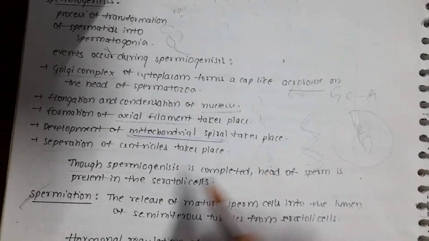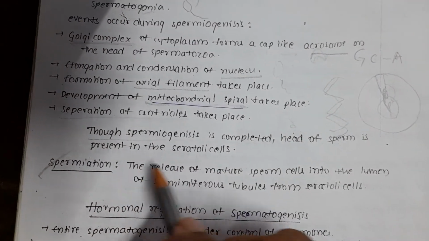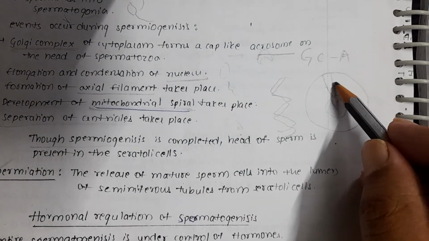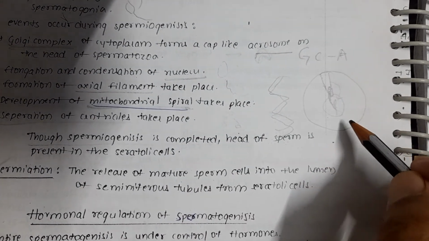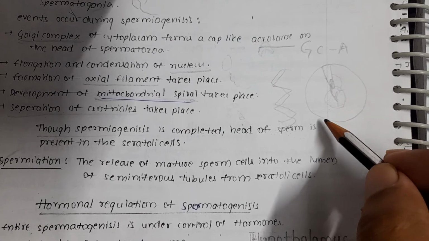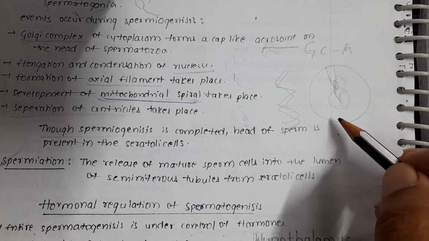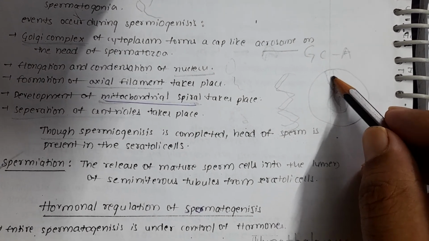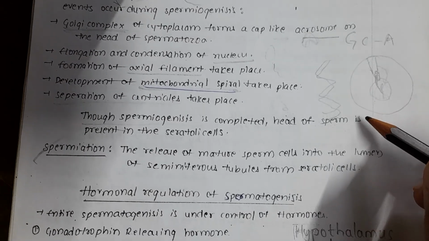That is called spermiation, the release of the mature sperm cell into the lumen of the seminiferous tubules from the Sertoli cell.